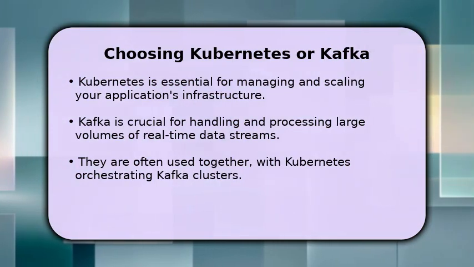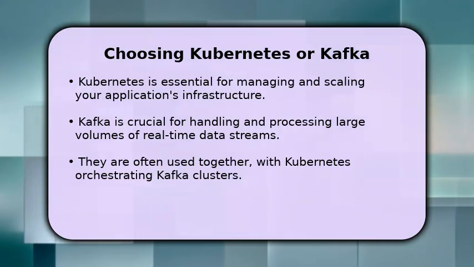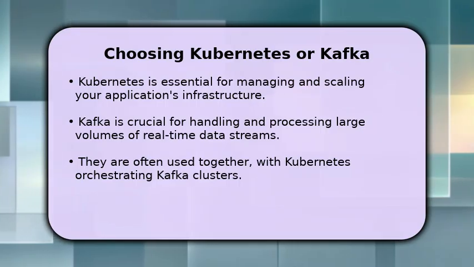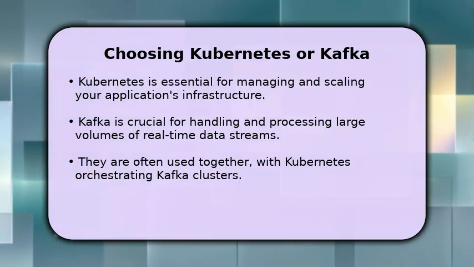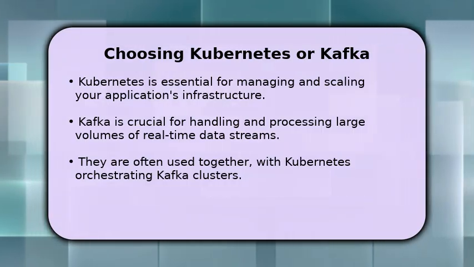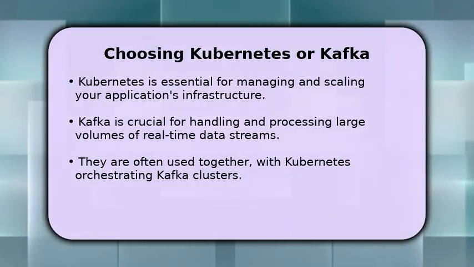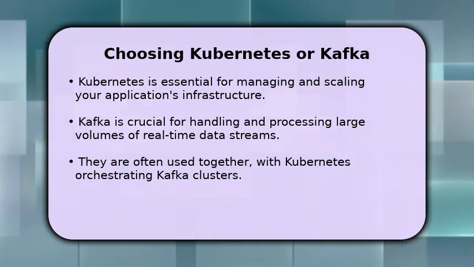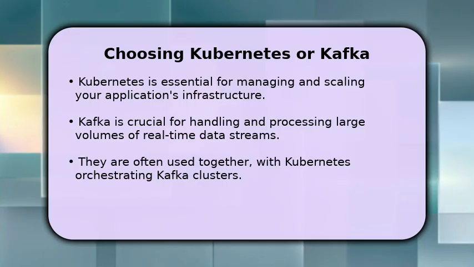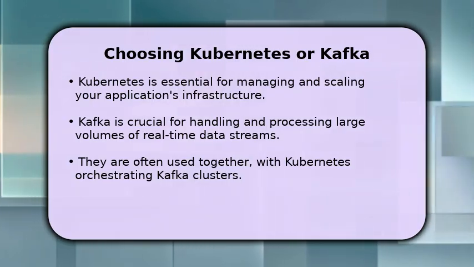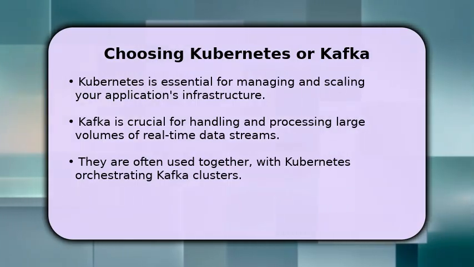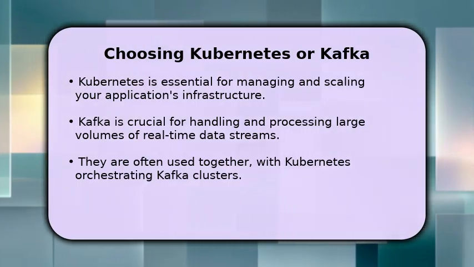Deciding between Kubernetes and Kafka isn't about which is inherently better, but rather which problem you're trying to solve. Kubernetes is your foundation for managing and scaling your application's infrastructure, ensuring your services are always available. Kafka is your engine for handling vast amounts of real-time data, enabling powerful streaming analytics and event processing. Often, these two powerful tools work hand in hand, with Kubernetes orchestrating your Kafka clusters for maximum efficiency and resilience.